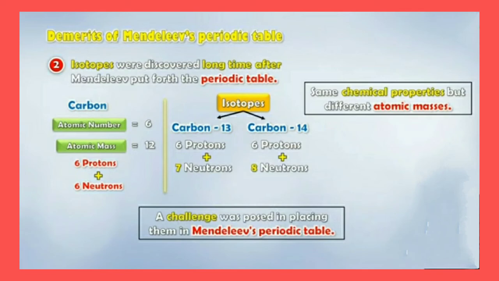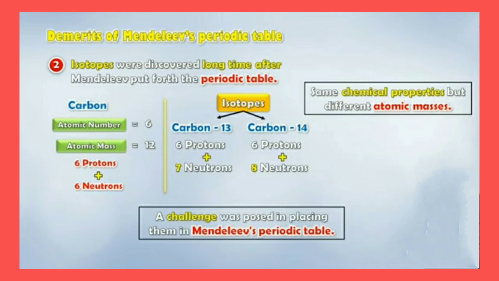Isotopes were discovered a long time after Mendeleev put forth the periodic table. Now what is an isotope, children? Isotopes have the same chemical properties but they have different atomic masses. Let's see an example of carbon. It has atomic number 6 and atomic mass 12. So what is atomic mass? It means the number of protons and neutrons. So it has 6 protons and 6 neutrons.